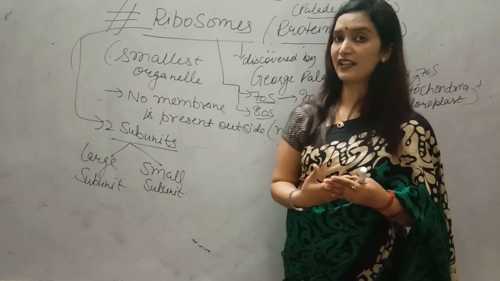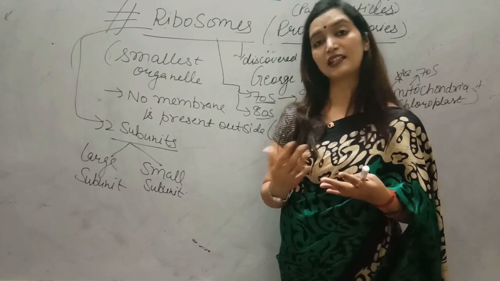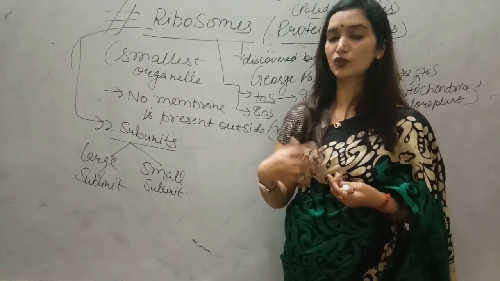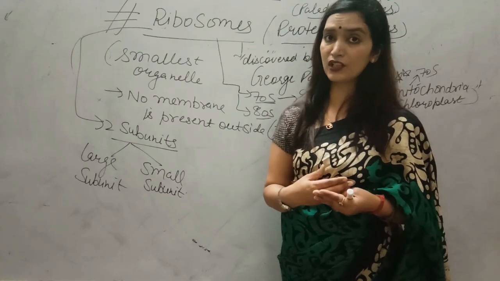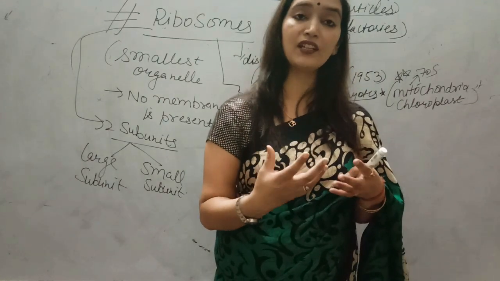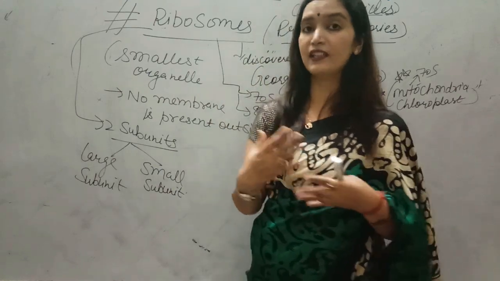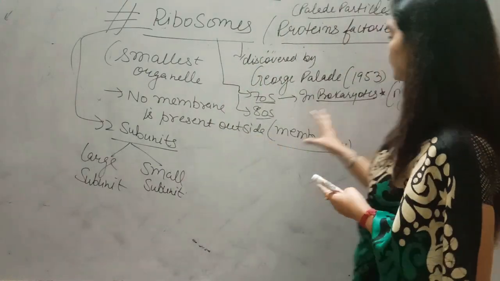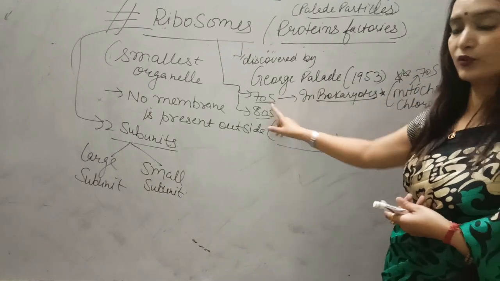Even mitochondria divide like bacteria, with the help of binary fission. So many evidences prove that they may have prokaryotic origin, and during evolution they may have started living symbiotically inside the cells of eukaryotes. That's why they are regarded as of prokaryotic origin, so they have 70S ribosomes.